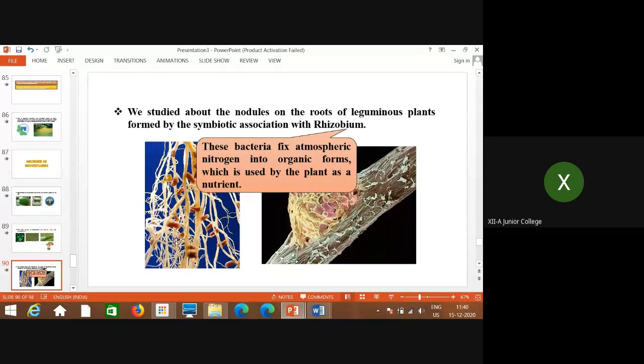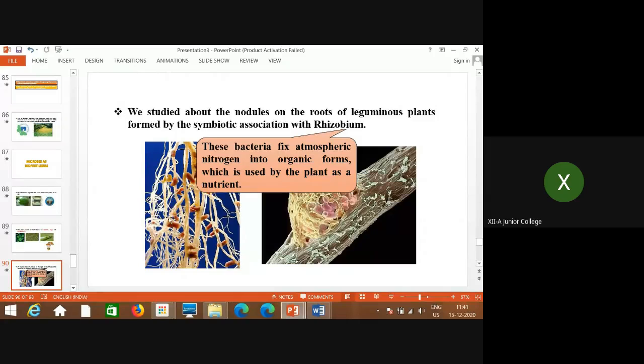That conversion is made by these rhizobia present in the root nodules, and then it is made available to the plants for proper growth. So both the partners are getting benefit from each other. That means these bacteria are occupying the place in the root nodules, and in turn they are converting this atmospheric nitrogen into nitrogenous compounds and making it available to the plants. So plants also are getting benefit from these bacteria.